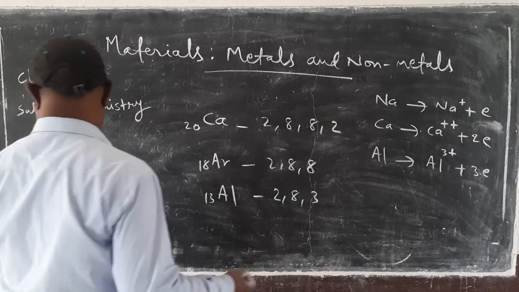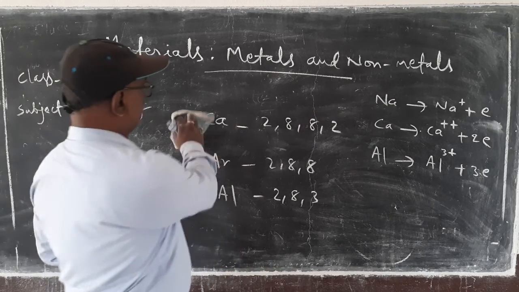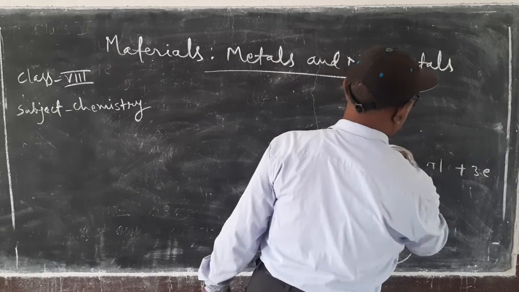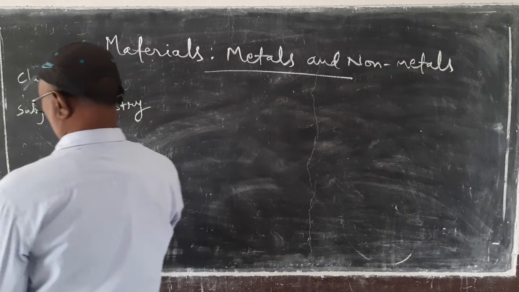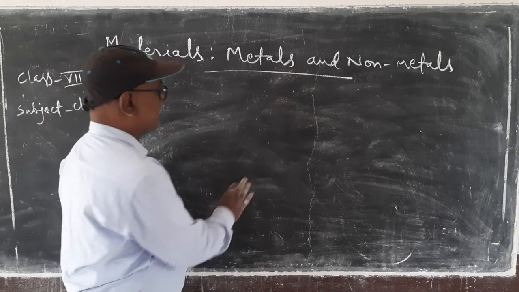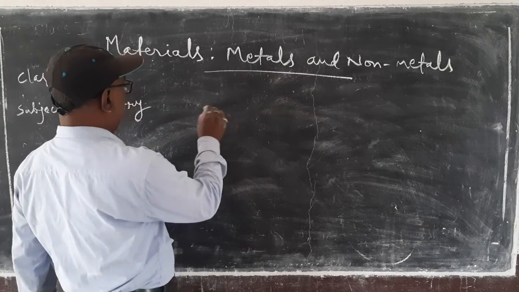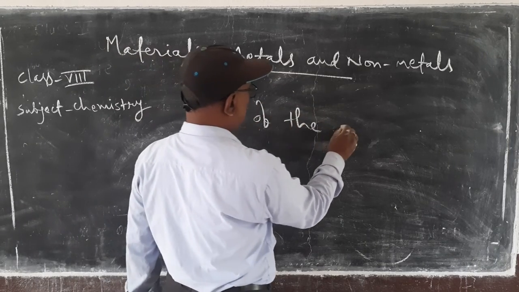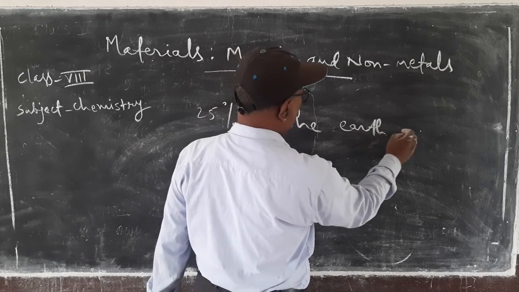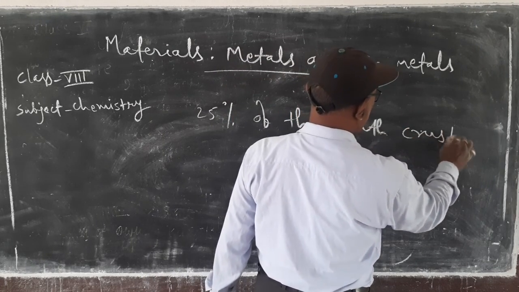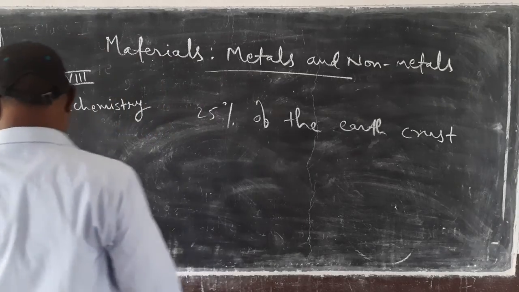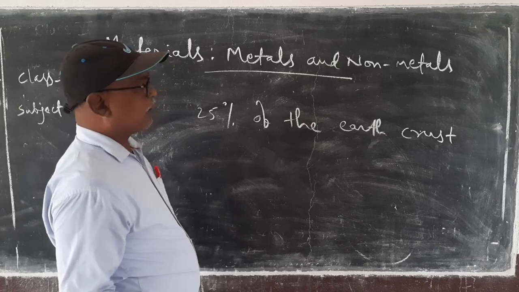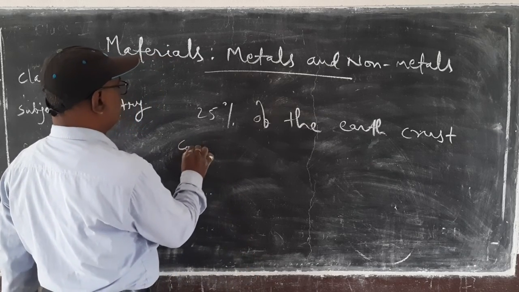Now, more than 25% of the earth's crust is constituted by metals.